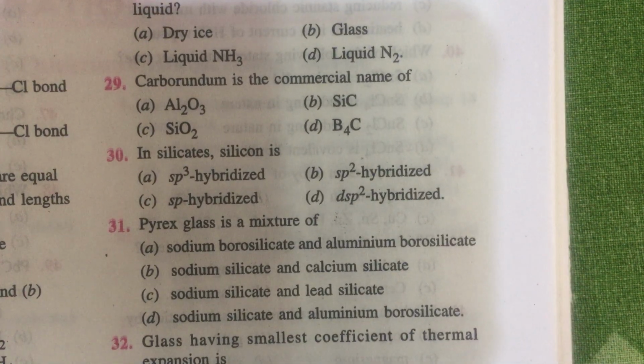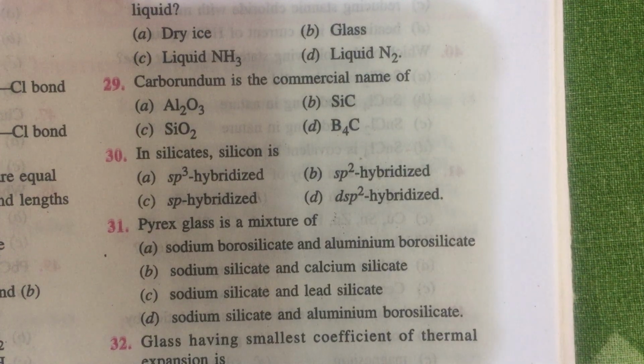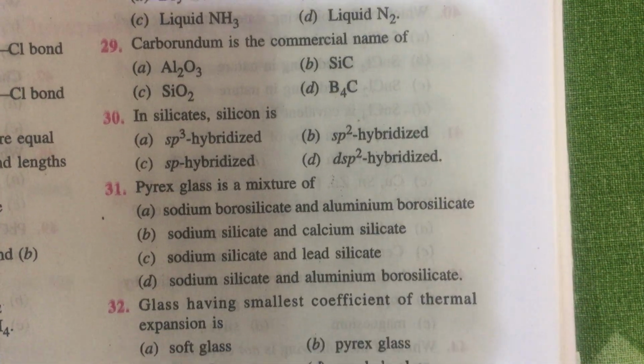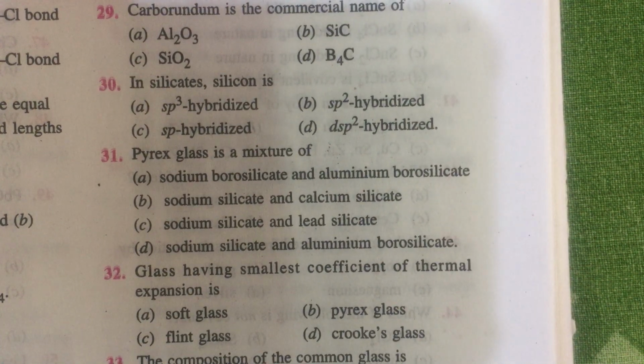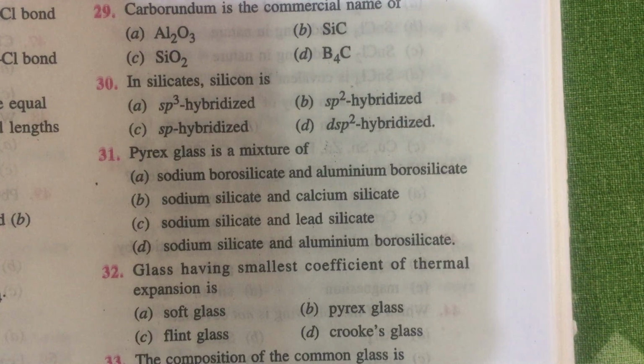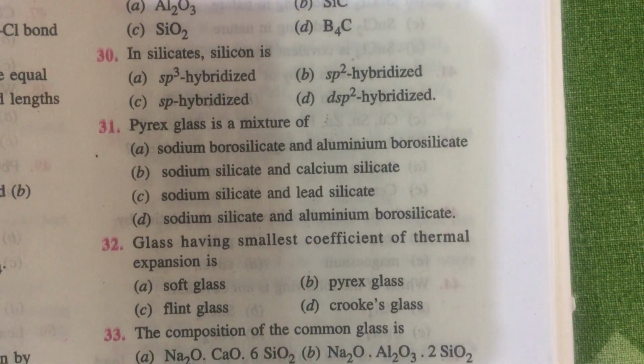Pyrex glass is a mixture of sodium borosilicate and aluminum borosilicate. It has a very high melting point. Glass having the smallest coefficient of thermal expansion is known as Pyrex glass. Therefore, on heating it won't crack easily.